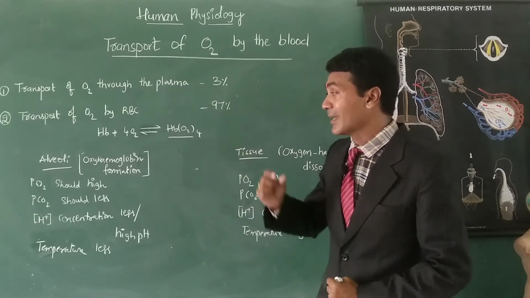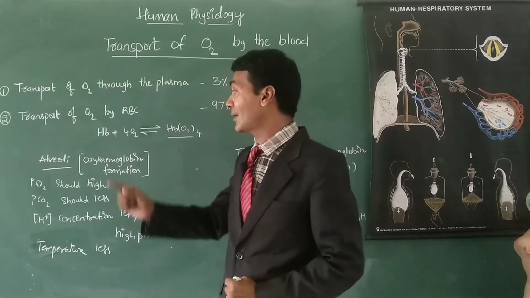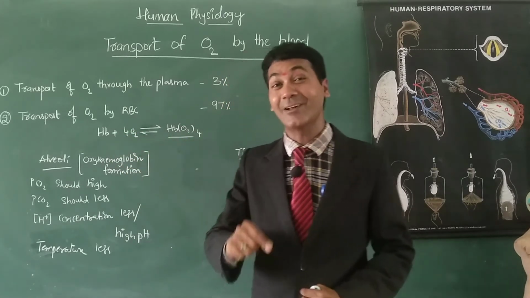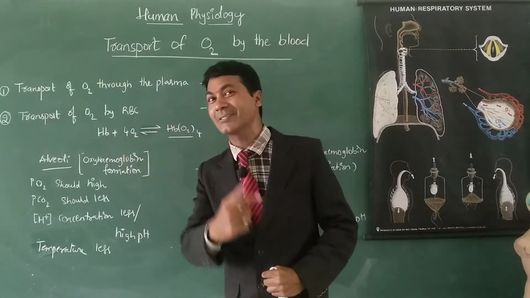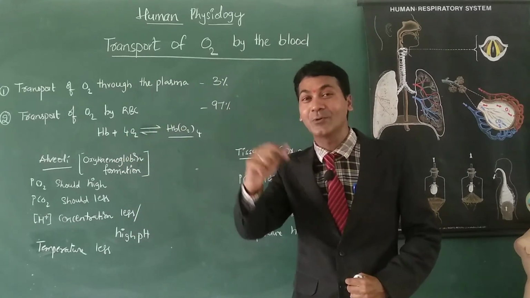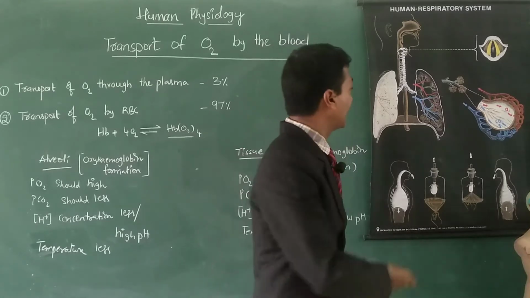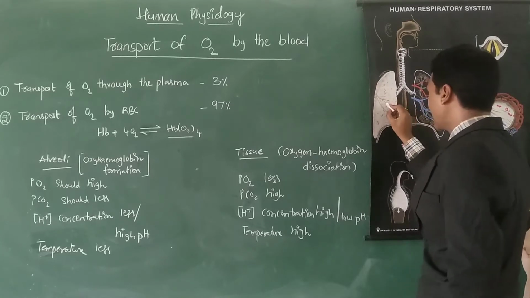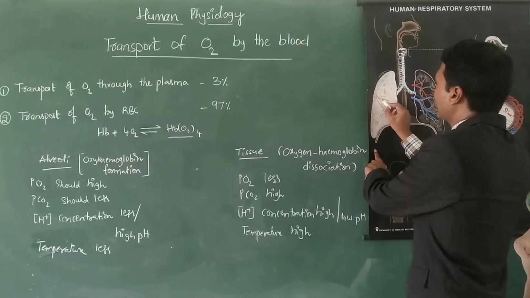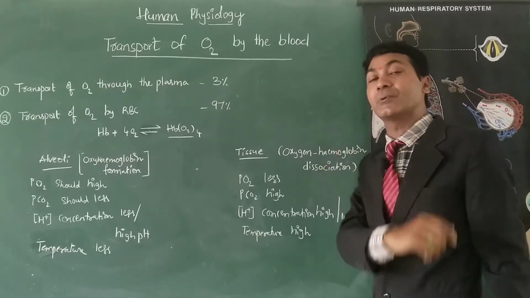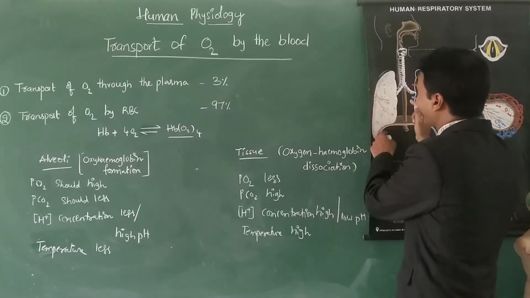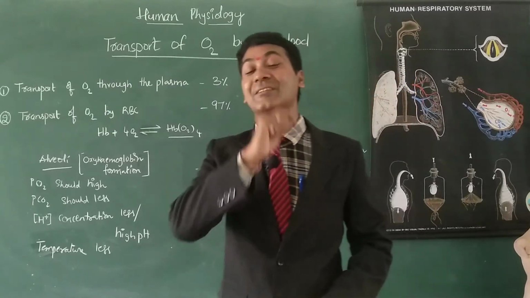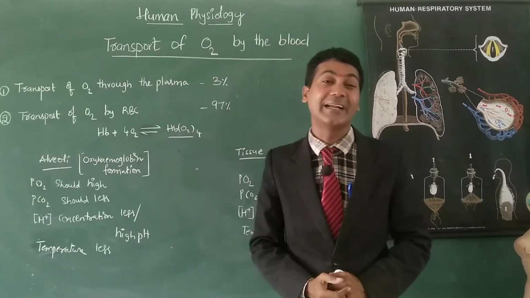First one, to form oxyhemoglobin. I told you hemoglobin can combine with oxygen to form oxyhemoglobin. As well, hemoglobin can combine with carbon dioxide also, and carbaminohemoglobin will form. Surprisingly, when we breathe, the breathed air enters the lungs. Here the lungs contain oxygen as well as carbon dioxide. Why is hemoglobin not combining with carbon dioxide at the alveolar level? Because of the partial pressure gradient.